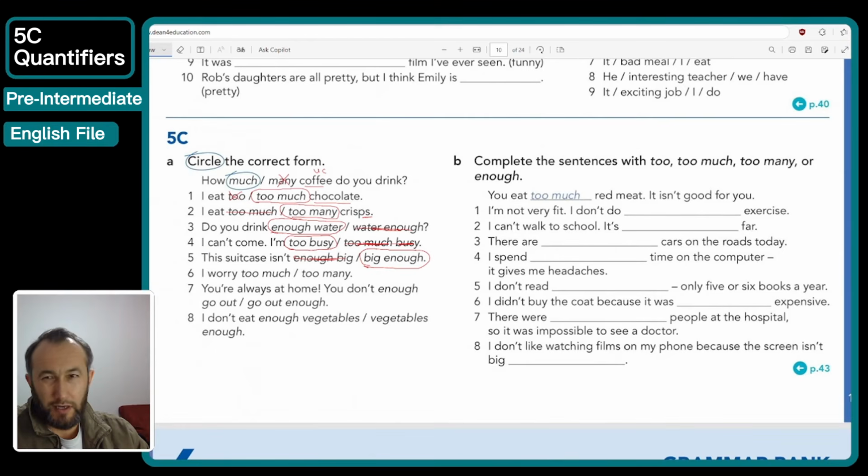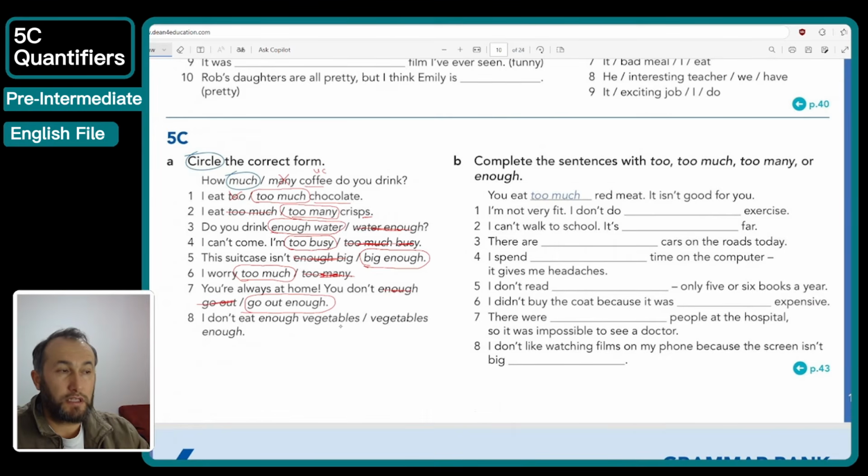6, I worry too much or too many. So I worry. Worry is not countable, so we're going to use too much. I worry too much. 7, you are always at home. You don't enough go out or you don't go out enough. Enough we use after the verb. So you don't go out enough. Okay. So we're going to remove this part.